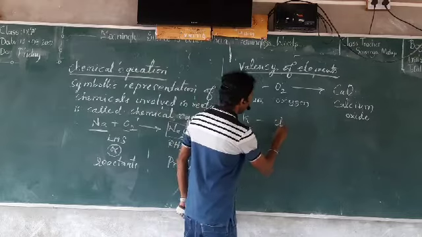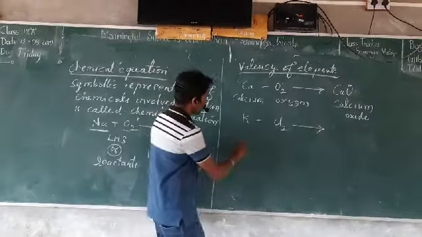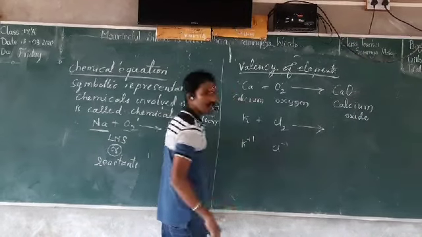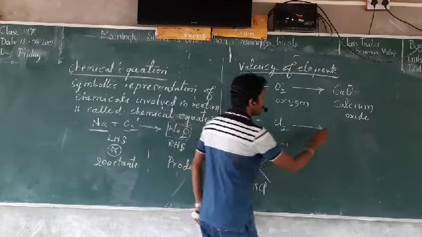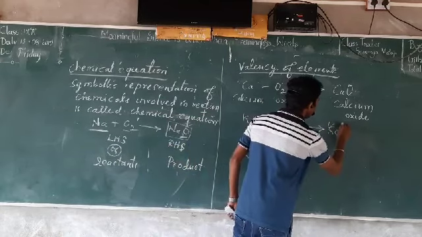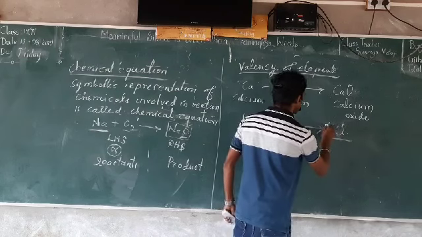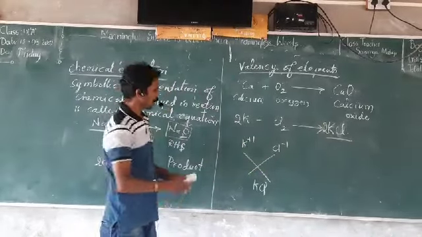Potassium reacts with chlorine. So the potassium valency is plus 1, Cl is minus 1. If you crisscross this, it becomes KCl, potassium chloride. So this is how to write the equation.